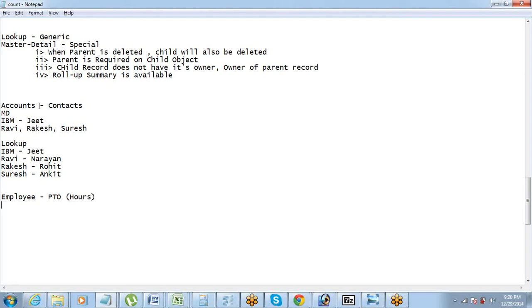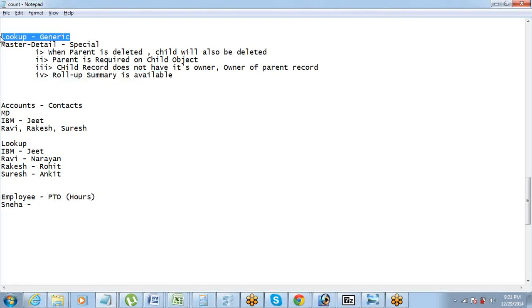And then you have the employee object. If you want to do a roll-up of all the PTOs for the employee, let's say Sneha is the employee, you want a field on this employee object for total PTOs taken. That should be a sum of all the PTOs under her name, right? That is called a roll-up summary. This roll-up summary option is available only with the master detail relationship. If there is a master detail relationship, then only your roll-up summary field will work. With a lookup, your roll-up summary will not work.